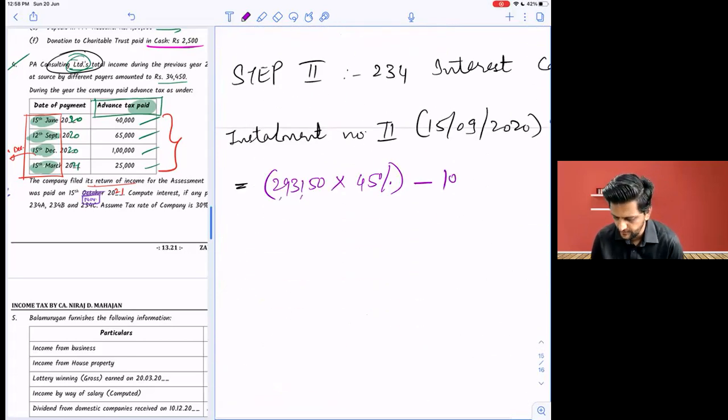Did you understand? This is very important. Yes, sir. So difference is how much? 26,918. Take it if you want. Round figure.